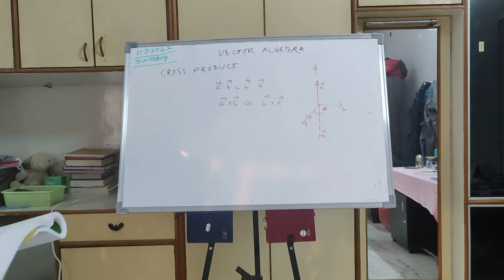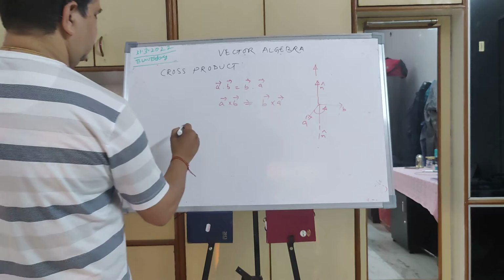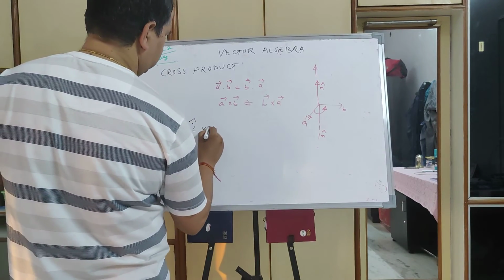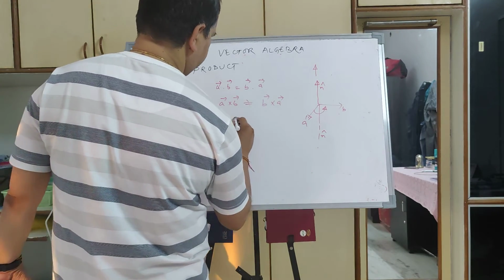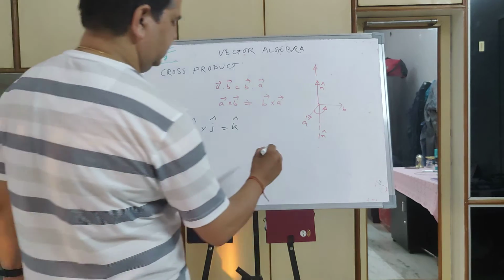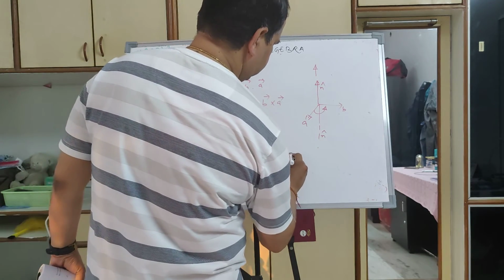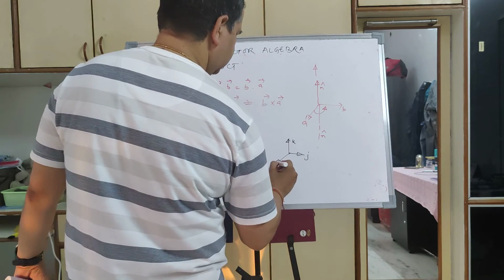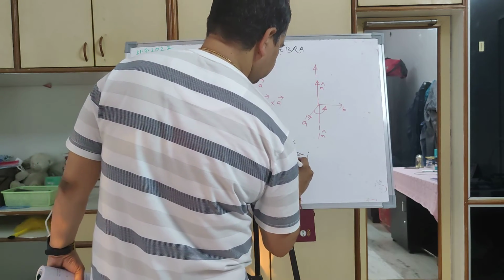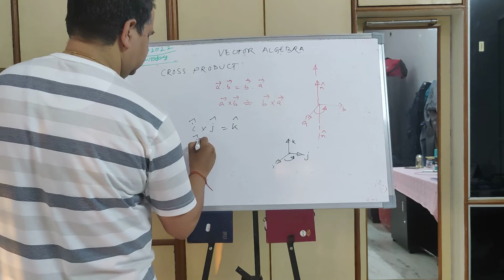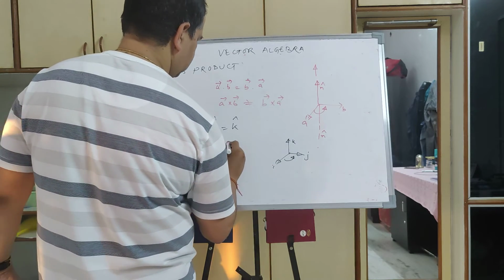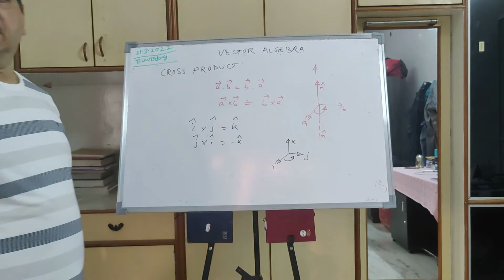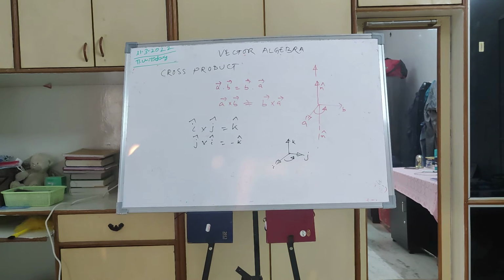J cross I is equal to minus K, that we have already seen. I cross J is equal to K, that we have already told. Let us say this is I, this is J, and perpendicular to them is the K direction. So that means J cross I is equal to minus K. So this is another important thing.